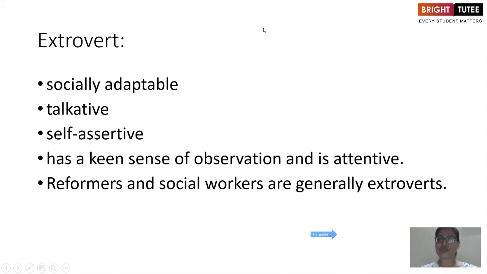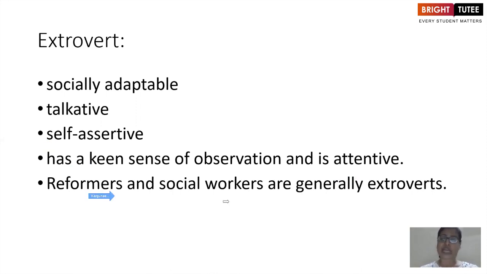Now let's look at extrovert people, what kind of personality characteristics they possess. They are socially adaptable people. They usually have a lot of acquaintances. Socially, they can be very adaptable. So if you take them to a party, they can easily mix with people. If you take them to maybe a serious kind of gathering, they can adjust to that as well. So usually they are fun-loving, socially adaptable kind of people with good networking, good connections. They are talkative. They are self-assertive. They like to express their opinions, their perspectives, their views. They have a keen sense of observation, and they're also attentive in nature.